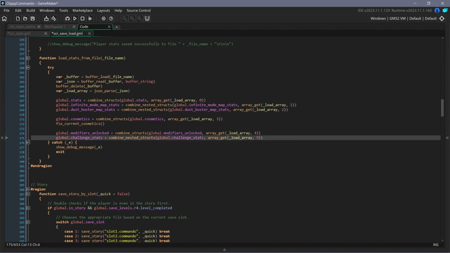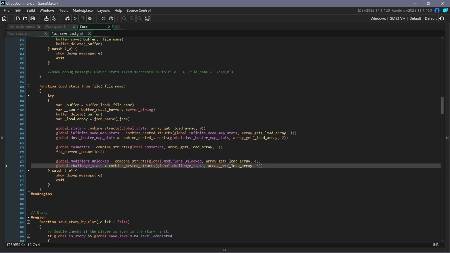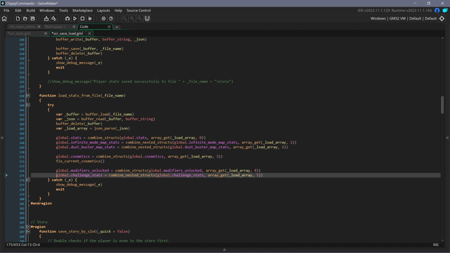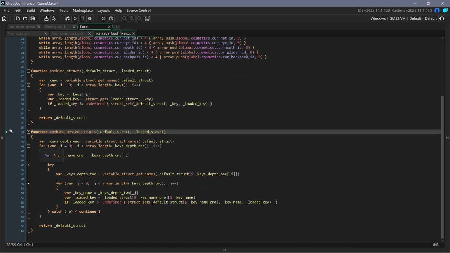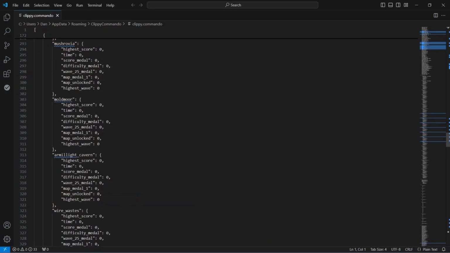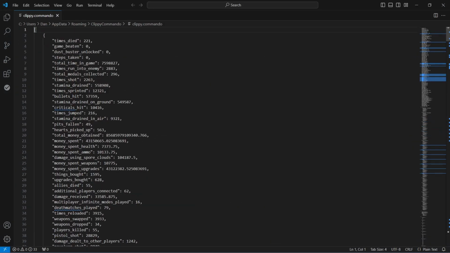So when I load in the file when you're starting the game, what it does is it initializes the defaults, and then it goes through this function called combine nested structs, which pretty much looks at the keys or the variable names that are in the default and compares them to the variable names that are in the save file. So if, let's say, times died is in both the default and in the save file, it'll update the default with whatever number is in the save file.